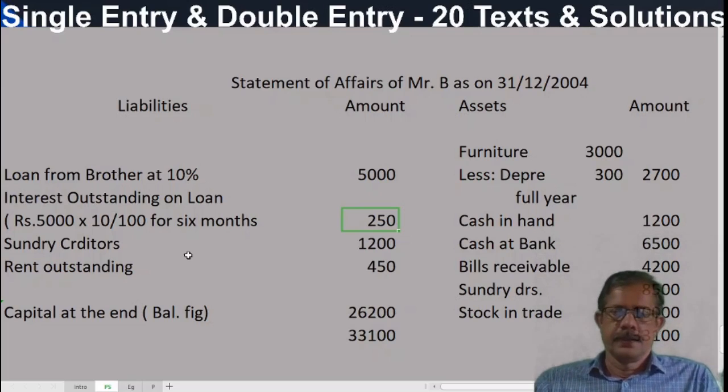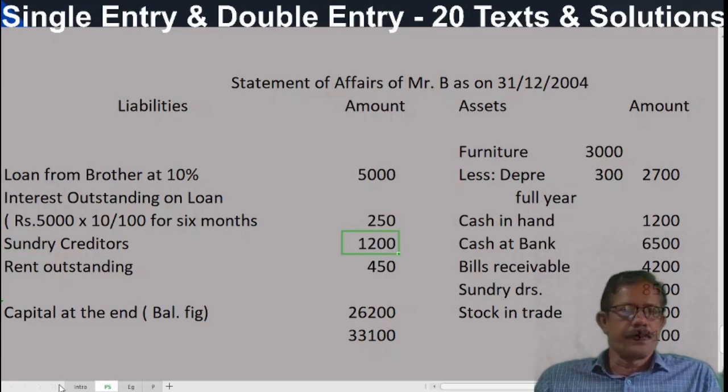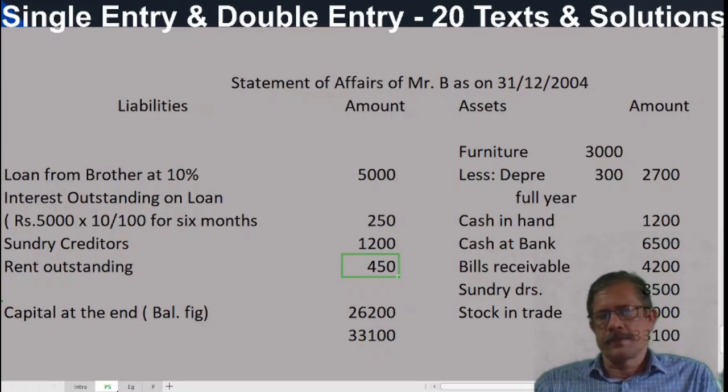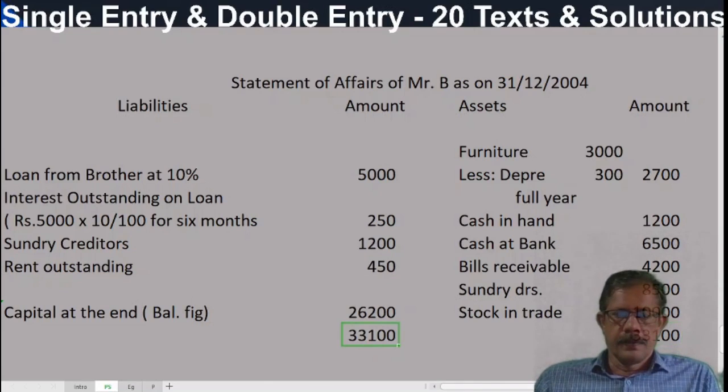We know that. First understand the introduction chapter very well. It will be usable during your entire life. Okay. Then sundry creditors. Sundry creditors how much? 1,200 rupees. Rent outstanding 450. That is all there in the question. And the higher side to be calculated, total balanced. 26,200 rupees is the balance here. That will be treated as capital at the end.